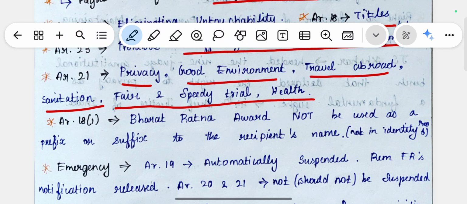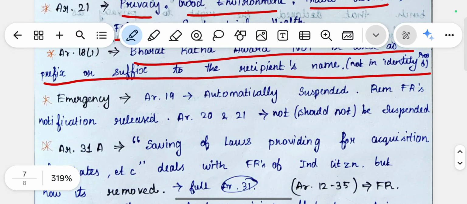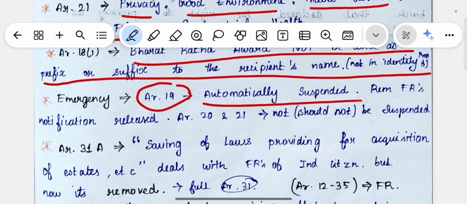Article 18 clause 1 is the abolition of titles. For this, the Bharat Ratna award should not be used as a prefix or suffix to the recipient's name. So these are the types of questions asked in previous years. And during an emergency, Article 19 is automatically suspended. The government has to release a notification for that, and Articles 20 and 21 cannot be suspended at any cost.